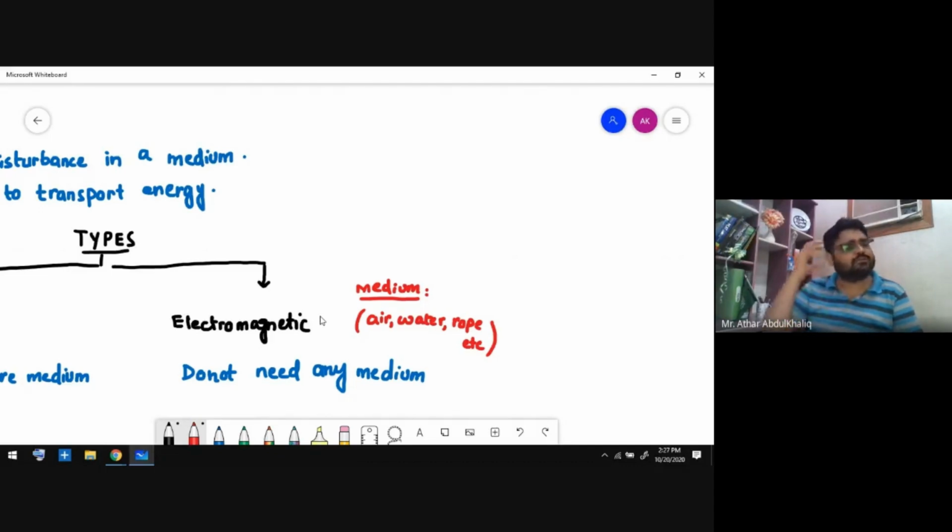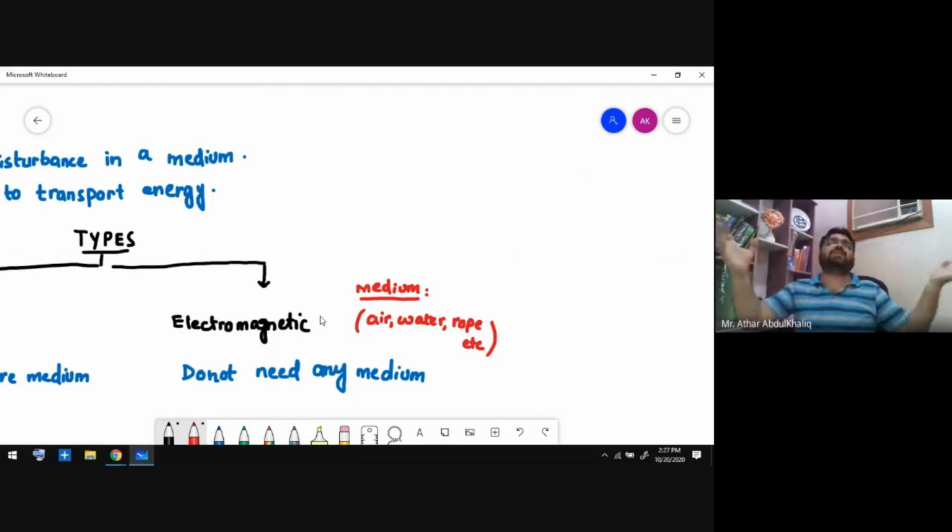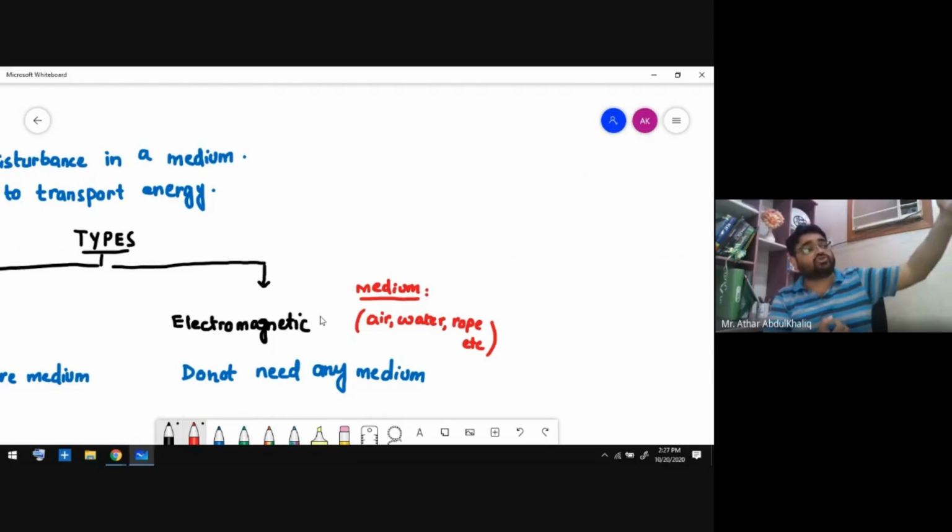Because if there is no medium, how do they travel? That is a really important question. For example, light is a form of wave, and the light the sun provides to us passes through space, which is a vacuum between the sun and the earth. There is an area that doesn't have any air, any gases, or anything. So light still passes through it. So there is no medium. Whenever light is passing through space, through the vacuum, we don't have any kind of medium.